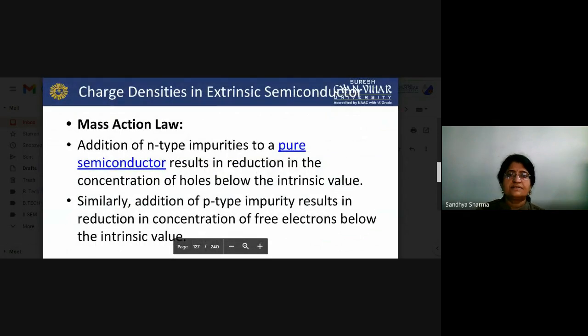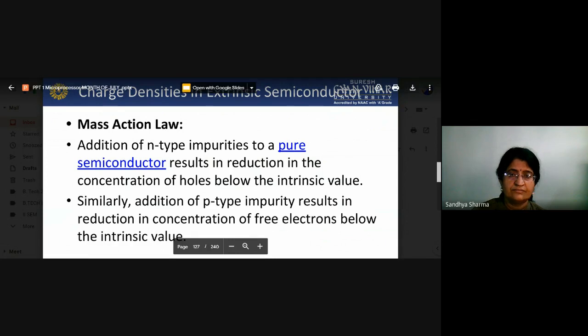Now, charge density in the extrinsic semiconductor. That is basically the mass action law. Addition of n-type impurities to a pure semiconductor results in a reduction in the concentration of holes below the intrinsic value. Similarly, addition of p-type impurities results in a reduction in the concentration of free electrons below the intrinsic level. That is the mass action law.